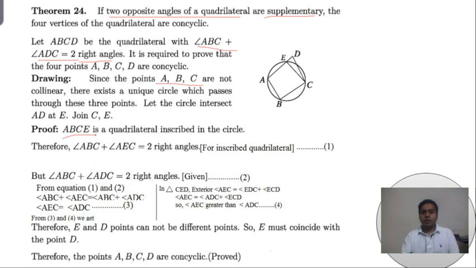According to theorem 23, if this is inscribed in a circle, then their opposite angles are two right angles. So angle AEC plus angle ABC is equal to two right angles. This is equation 1, and our given condition is equation 2. Their right sides are equal, so the left-hand sides must also be equal.